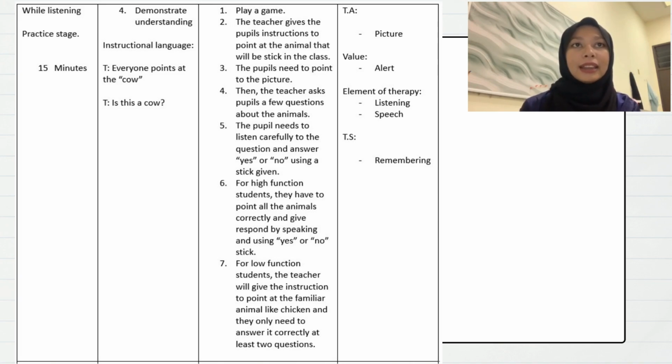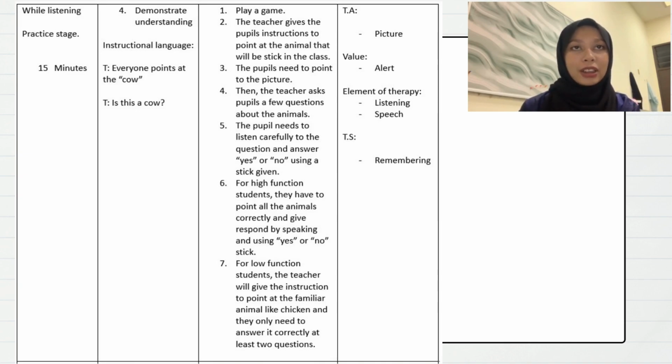After that, the teacher asks the pupils a few questions about the animal. For example, is this a cow or is this a chicken? So, the pupils need to listen carefully to the question and give a response of yes or no using a stick. The reason why I use the stick is because some of my students are non-verbal, so they can demonstrate their response using the stick.